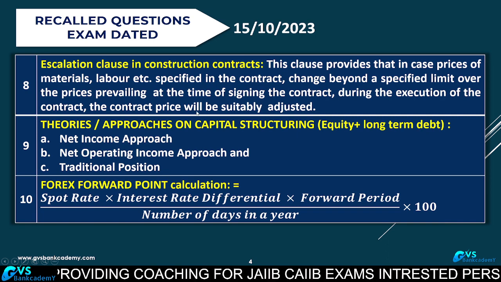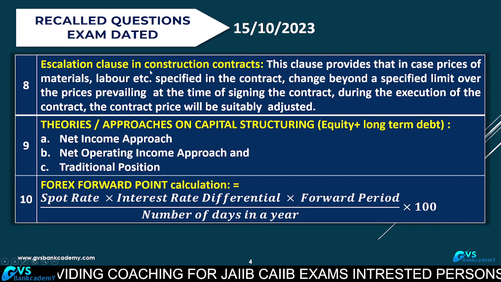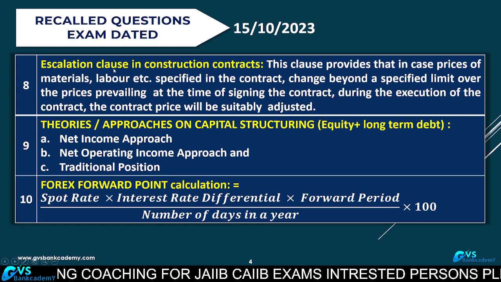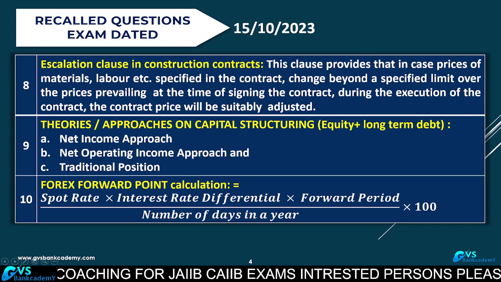So it is going to benefit the contractor. That is called escalation clause benefit.